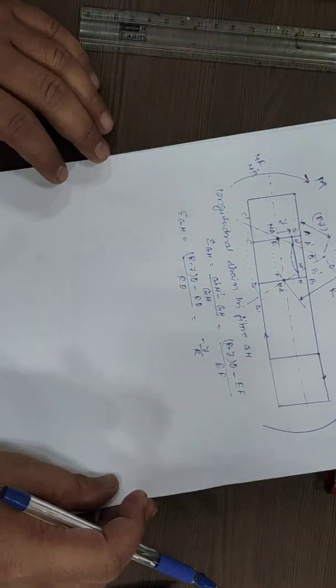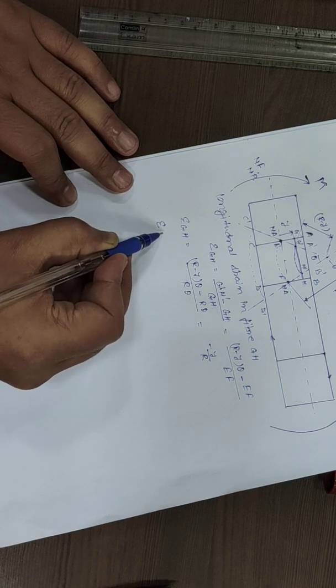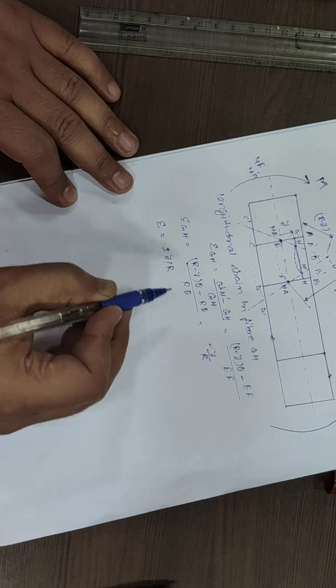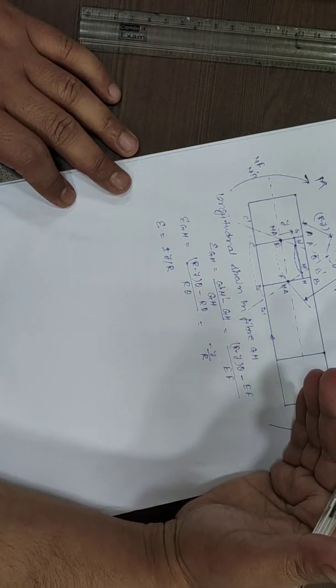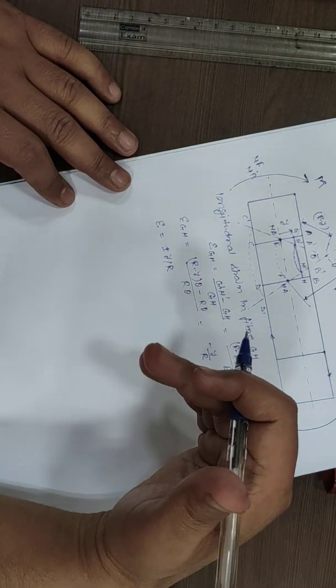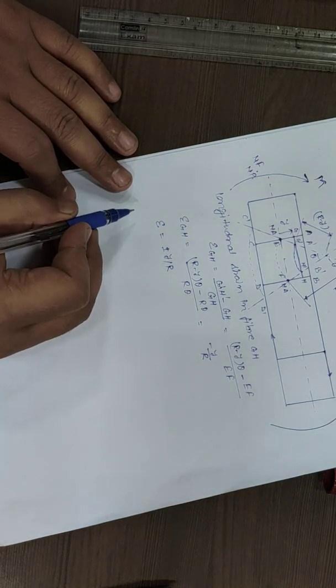So in general, the longitudinal strain will be equal to plus or minus y by r. If it is above the neutral layer, we take the negative sign, and if it is below, we take the positive sign.